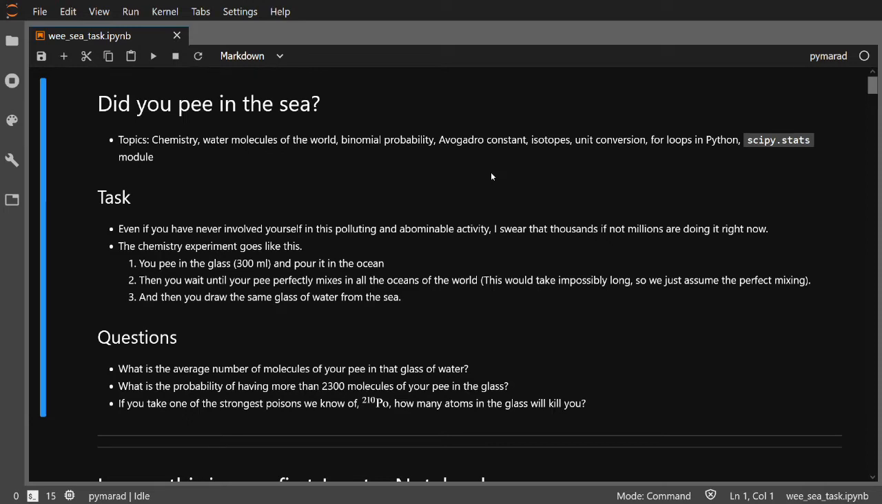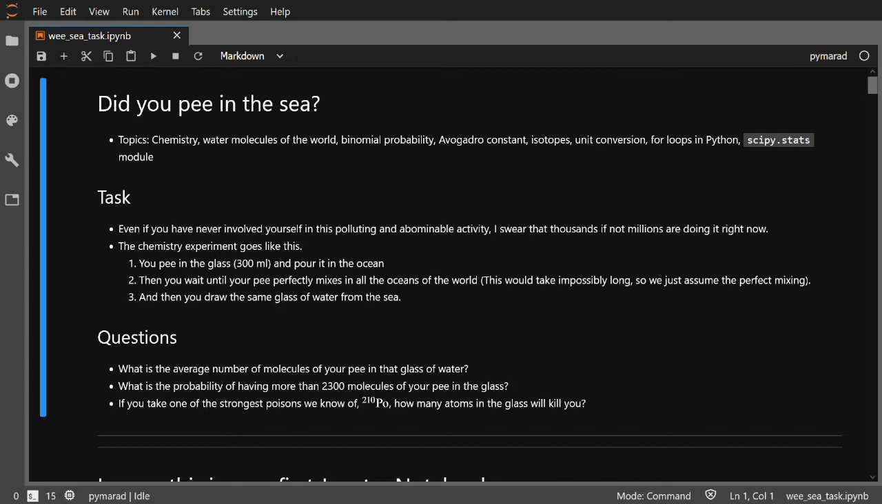So, you pee in the 300 milliliter glass and pour all of it in the ocean. Then you wait until all the ocean perfectly mixes, which takes too long, so we only assume that everything will get perfectly mixed. And then you draw the same glass of perfectly mixed sea water back into your glass.